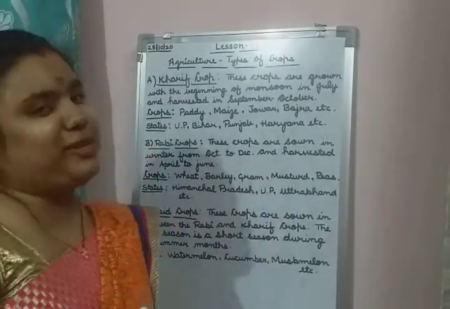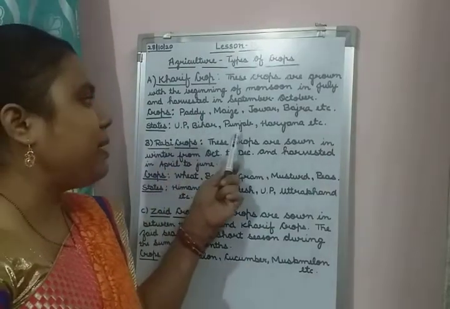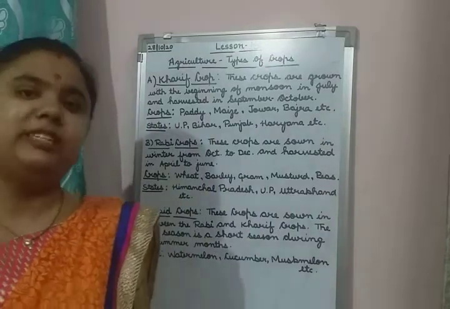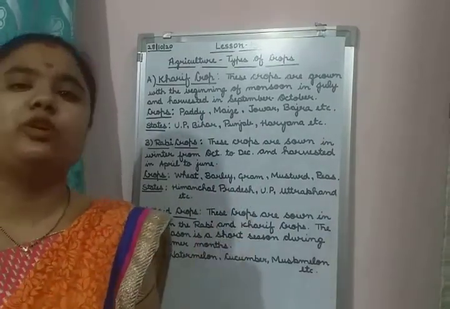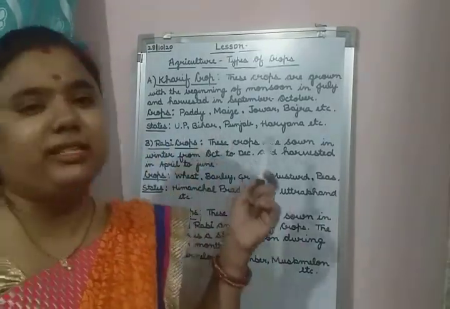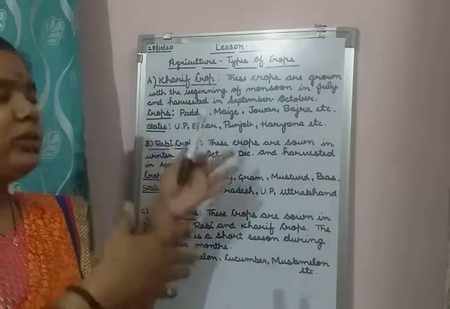I have written here some examples only. UP means Uttar Pradesh, Bihar, Punjab, and Haryana. These are the states of Kharif crops where the farmers are growing the Kharif crops. These are the places, and these are the examples of the Kharif crops. Okay, so this was about the Kharif crops.